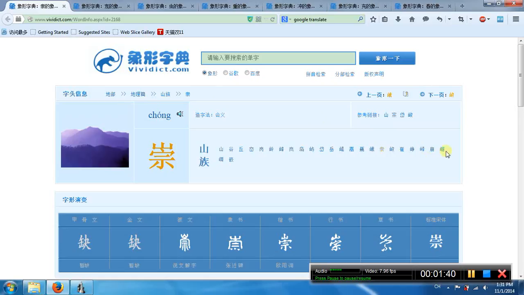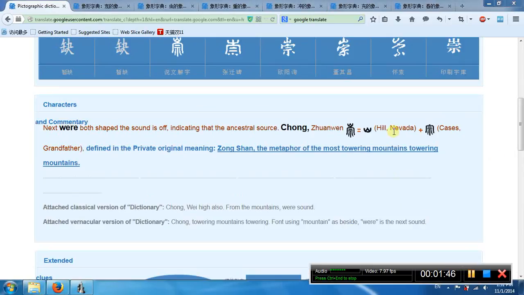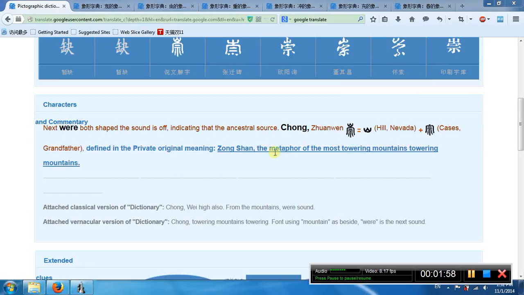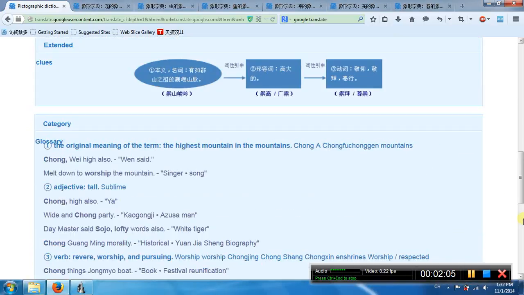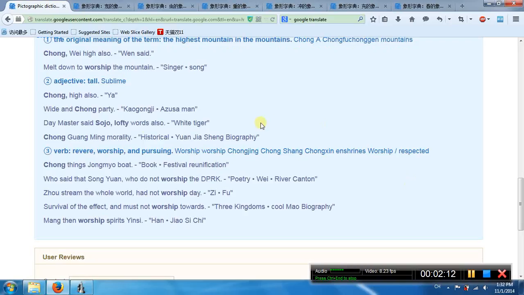This is chong. So this top part means hill. This part means grandfather. So it means the most towering, highest mountain in the mountains. The highest hill in the mountains. Second meaning tall. Third meaning revere, worship, pursuing.